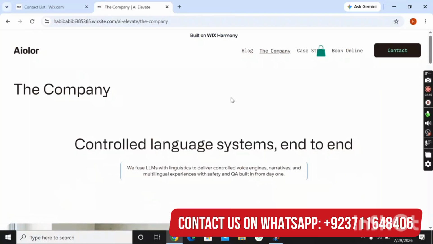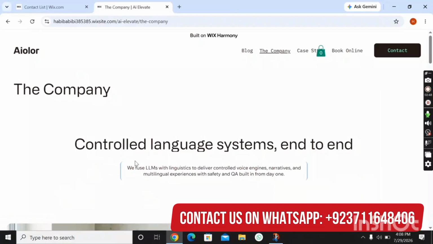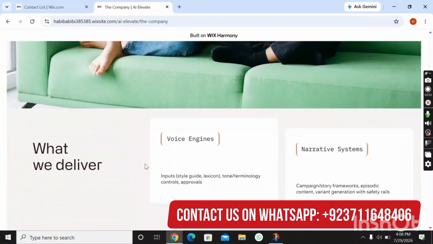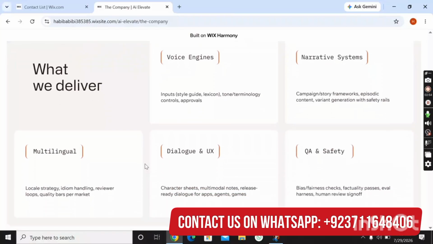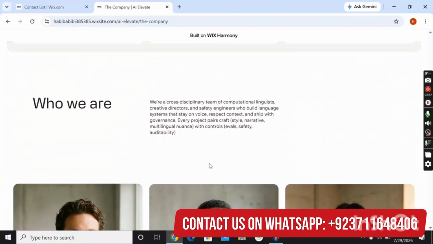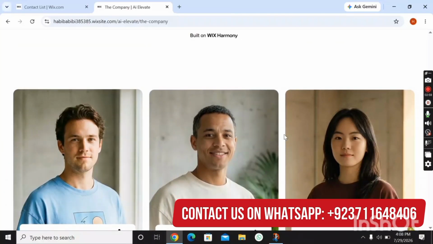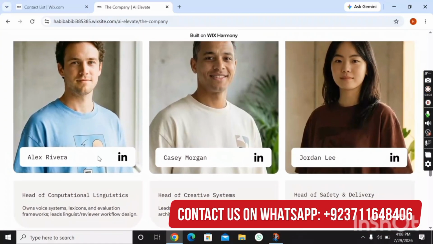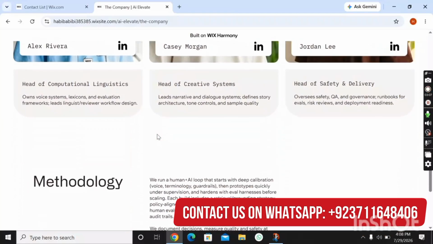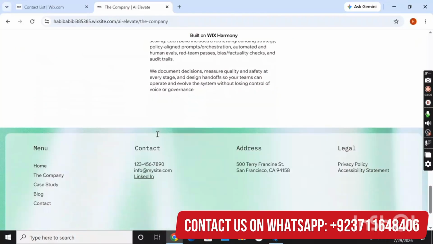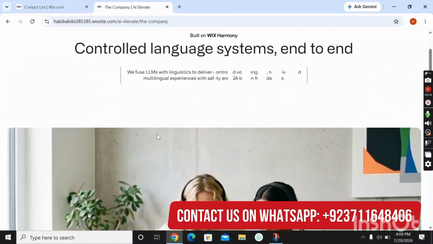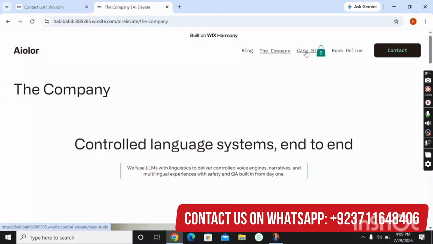Here viewers, you can see the company section. Here you can add your company about, and you can edit this image too according to your requirement. Here you can add your about, and these team members can be added according to your requirement. Sorry, these services can be added according to your requirement, and you can add as many services as you want from the admin panel or dashboard. And let's move toward the next section, that is the case study.